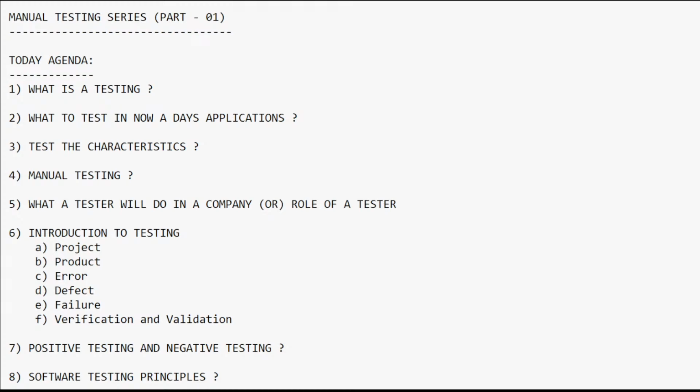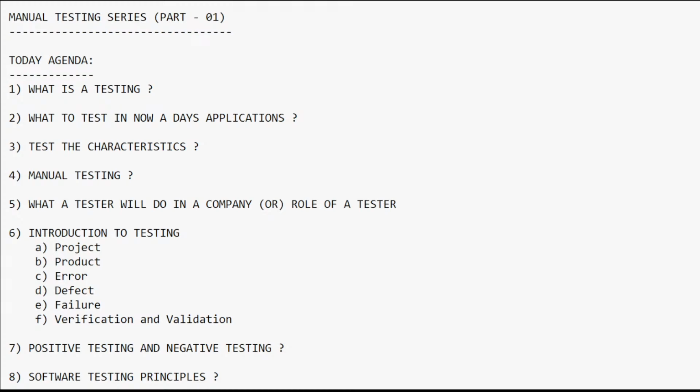Here you can see, are you able to see my screen? I've opened my text file. Please let me know in the live chat, guys, if you are able to see or not. Yes, now it is visible for everyone. Please confirm if all are able to see my screen. If not, I will adjust my configurations.